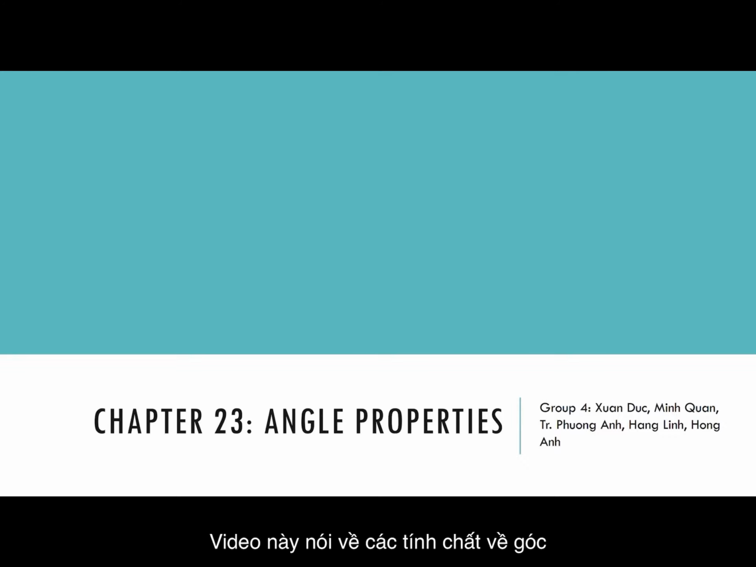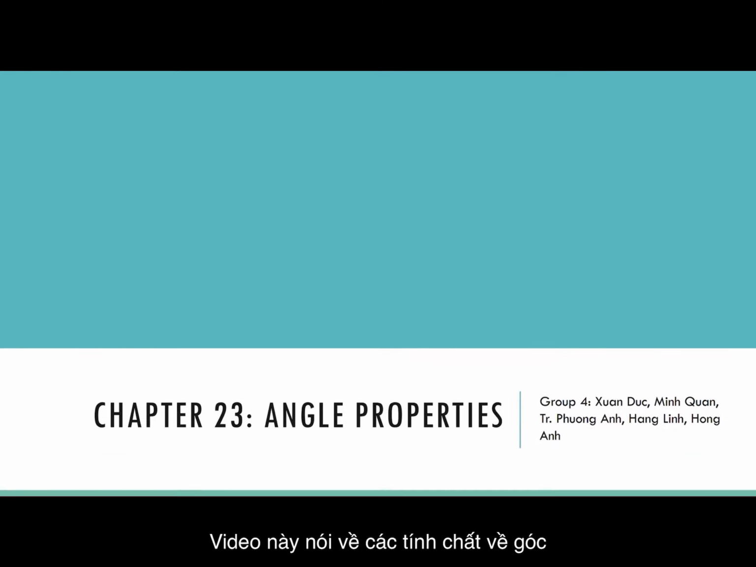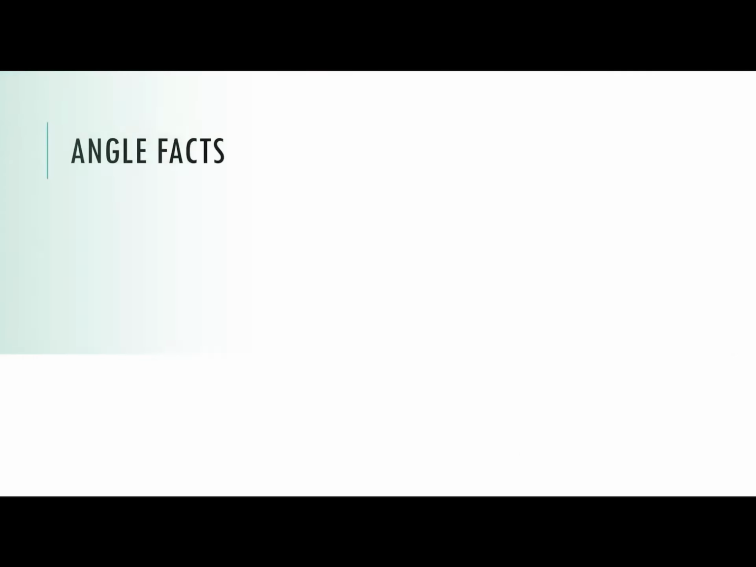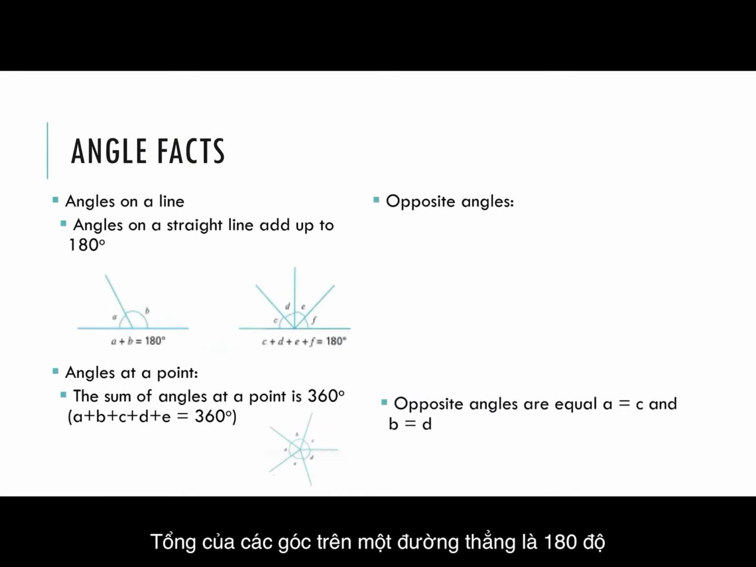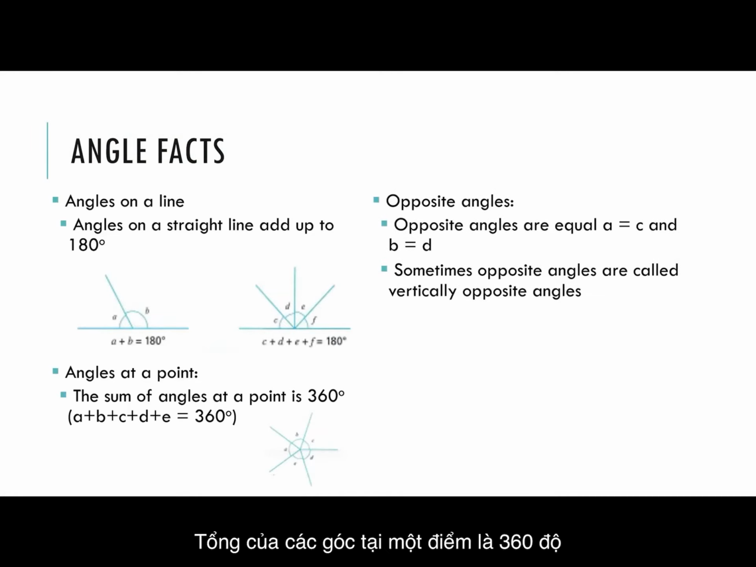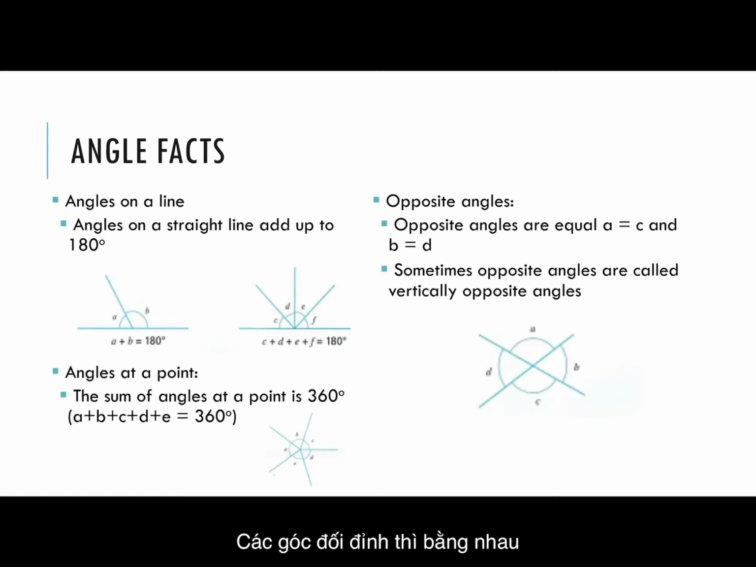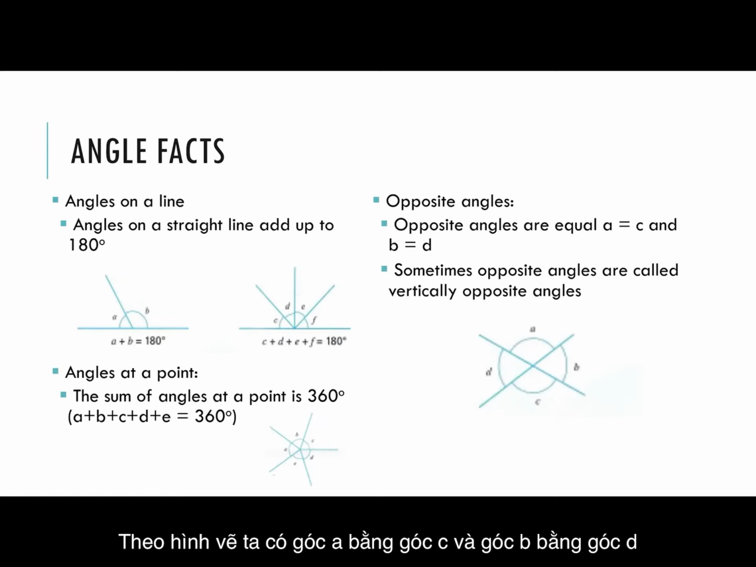In this lesson, we're going to talk about Chapter 23, Angle Properties. First, angle facts. Here are some angle facts. Angles on a straight line add up to 180 degrees. The sum of angles at a point is 360 degrees. And opposite angles are equal, like in this picture, A is equal to C and B is equal to D.